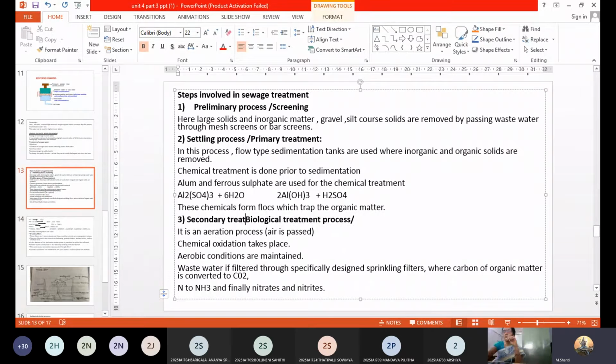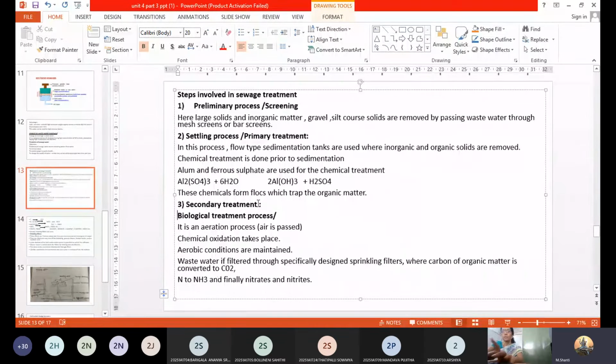Secondary treatment. Okay. This can be either the biological treatment process or it can also be called the activated sludge process.